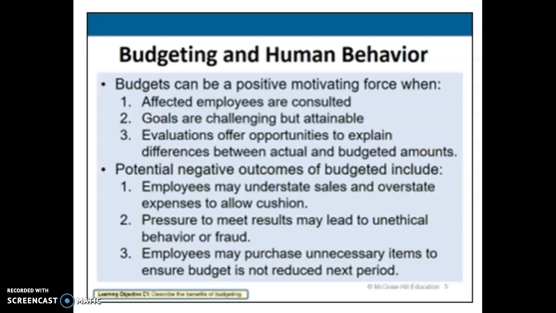All right, so budgeting can have a few other factors. We want to look at not only the number part of it, but we have to remember this is a human behavior section too. So some of the things we want to make sure that can be looked at as positive are, how are the employees that are in the company going to be affected, and did we include them? Did we consult with them? Did we talk to them? Did we see how what we're doing is going to affect them?